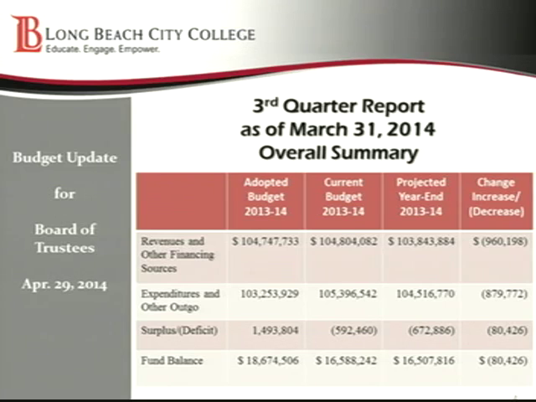So at this point in time, we're projecting that our fund balance will be $16,507,816, which is down substantially from what the adopted budget was. You can see there that when we adopted the budget in September, we had thought our fund balance would be $18,675,000, but that has gone down. So the next slides, I'll go over how we have changed from the adopted budget.